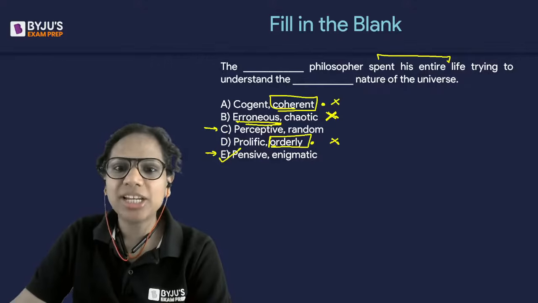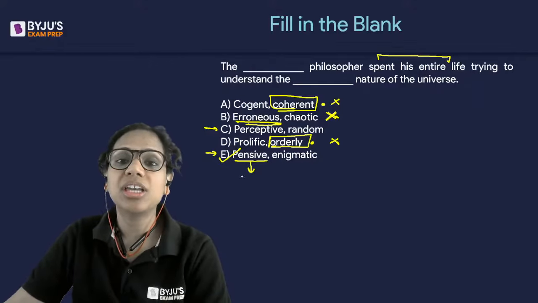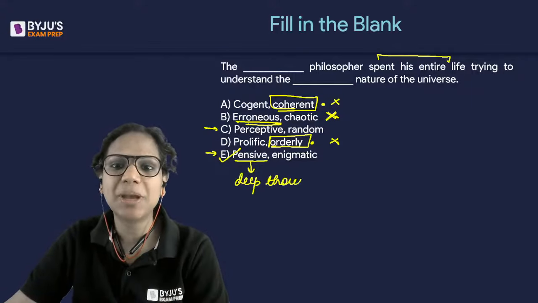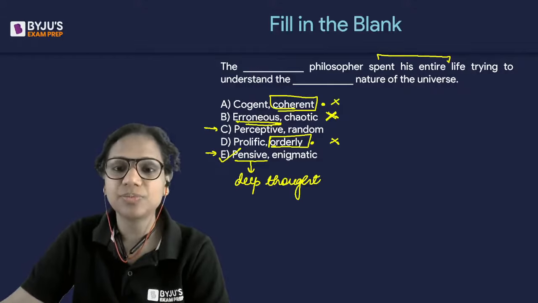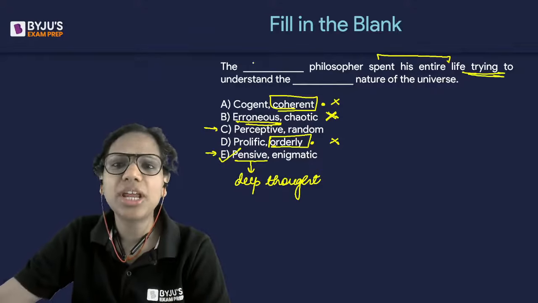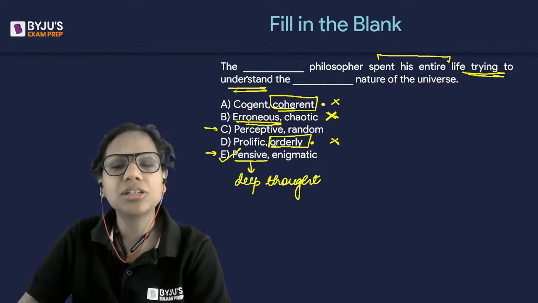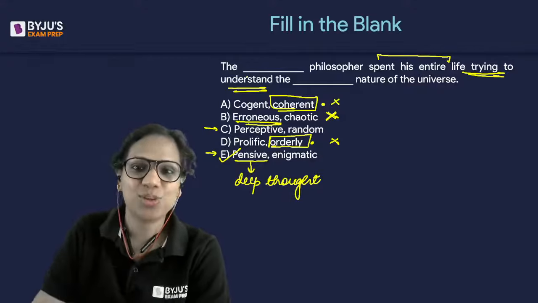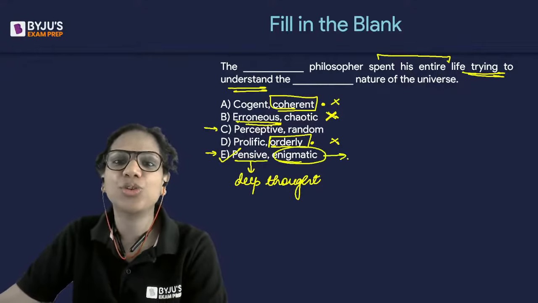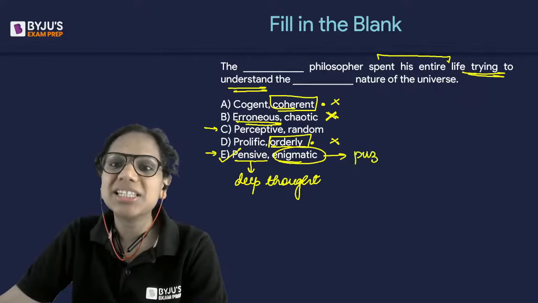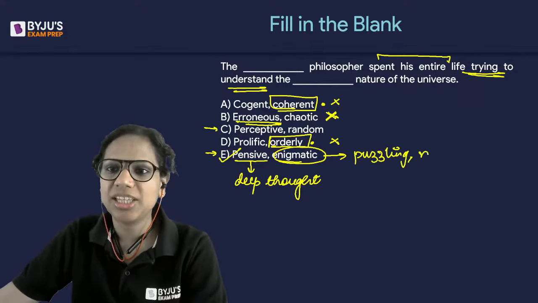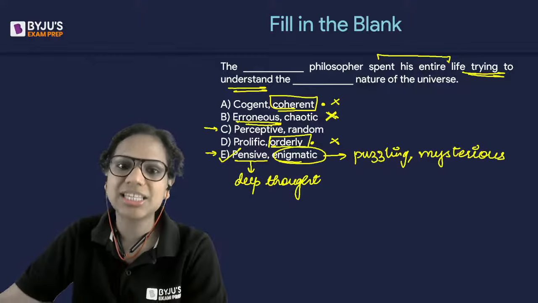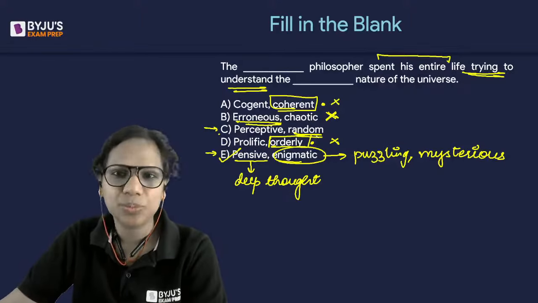And if you look at this, pensive is someone who is engaged in deep thought. Okay, someone who is engaged in deep thought is in a pensive mood. We could say that. And someone is trying to decipher, trying to understand stuff. When will you try to understand something? When you're currently not able to understand it. So when currently it is mysterious for you, currently it is enigmatic for you, right? So currently it is puzzling or mysterious for you. That is when you would try to understand it. So this makes more sense as compared to C, which has the word random, right?